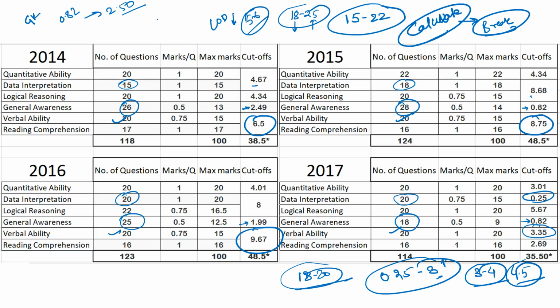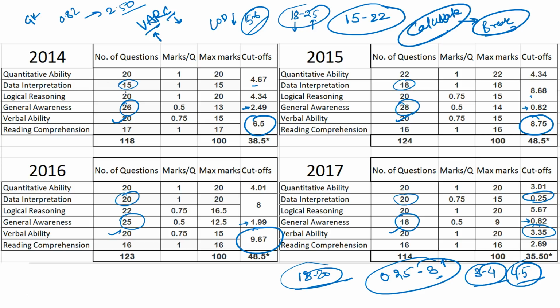Now it has always been happening in IIFT, when I talk about VA and RC, that if VA is tough this year, then RC will be on a little milder side. So if VA gets tougher, RC gets a little bit easier, and vice versa. Last year VA was really tough. I am expecting this year VA to be at a little easier level and RC to go a ladder up, with a little tougher level. This is again my prediction. I'm not saying this is going to happen. I'm just saying what I've seen in the last years' analysis.